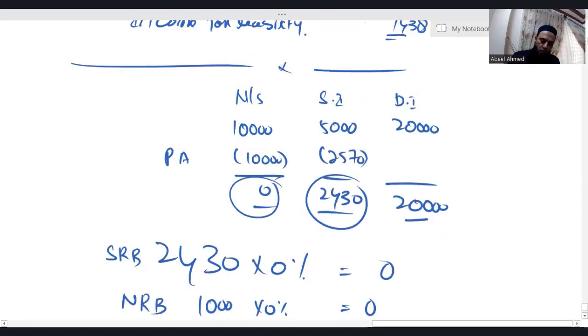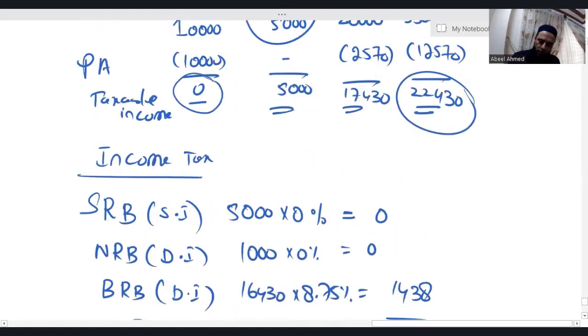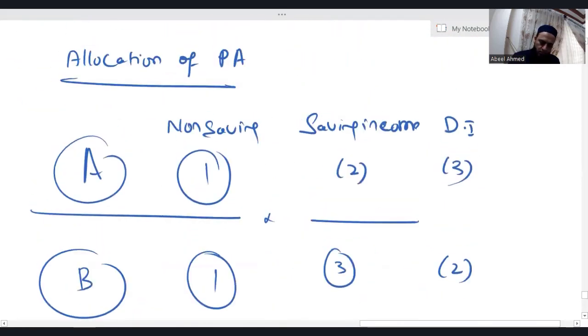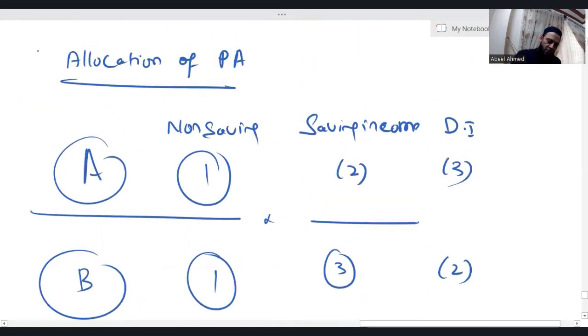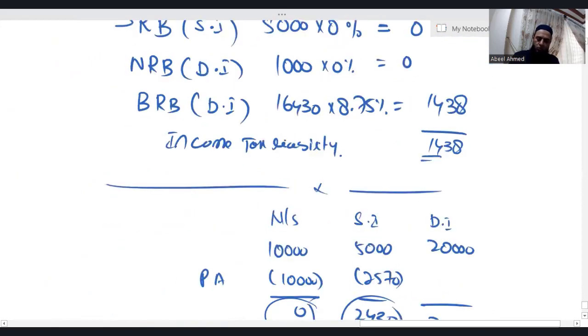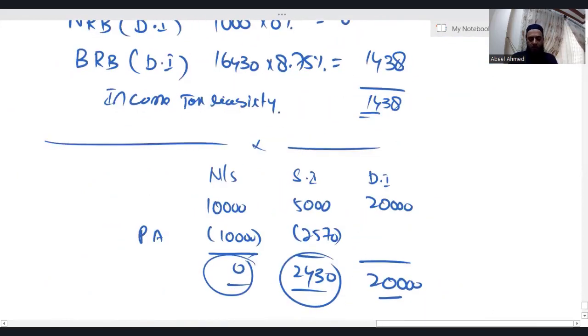Now listen, this area relates only to ATX and does not relate to the tax paper, because you will not find this in your taxation syllabus.